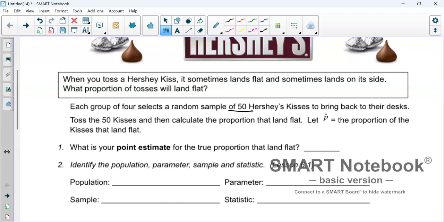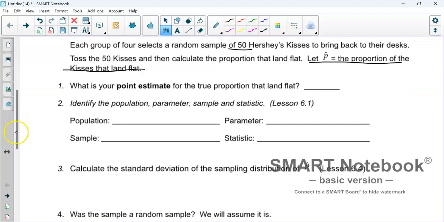Now we're going to toss them and calculate the proportion that land flat. So this is our p hat. Now we're going to make just an estimate. I asked everybody in the room to estimate what percentage will land flat. I guessed 37%, 0.37. Some other people guessed anywhere from 22% up to 64%. And it's just a guess. So you would make a guess on your own and then move on to the experiment.